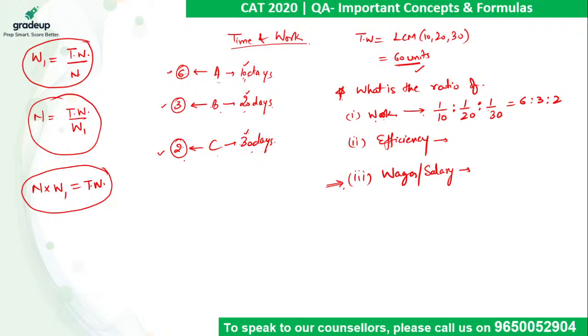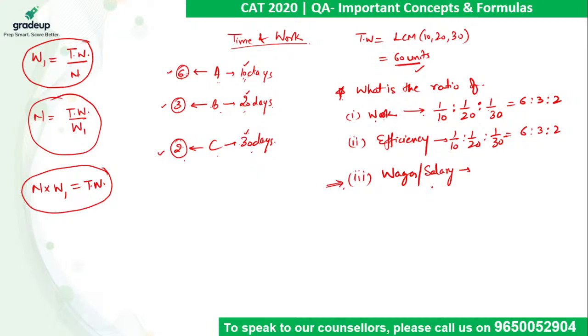Now, when it comes to the efficiency of A, B, and C. So, the efficiency we can clearly see A can do most of the work in a day. So, the efficiency of A is the highest. Right. So, it again comes out to be the same. Either we can say 1 by 10 is to 1 by 20 is to 1 by 30. Or we can say it is 6 is to 3 is to 2. Manas, is it clear? For ABC, ratio will be 6 is to 3 is to 2, not 2 is to 3 is to 6.